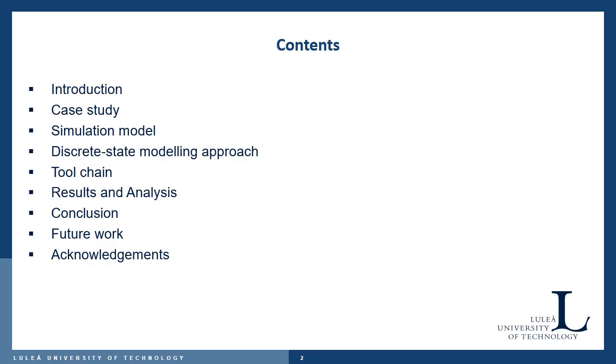In the introduction, we will discuss the verification and validation challenges in automation systems. Then we discuss a case study in detail. After that, we see how the tool chain tackled these challenges by introducing a problem-oriented notation for closed-loop models of cyber-physical systems in the IEC 64099 standard. Finally, we will discuss results and future goals. Now let's see the introduction.